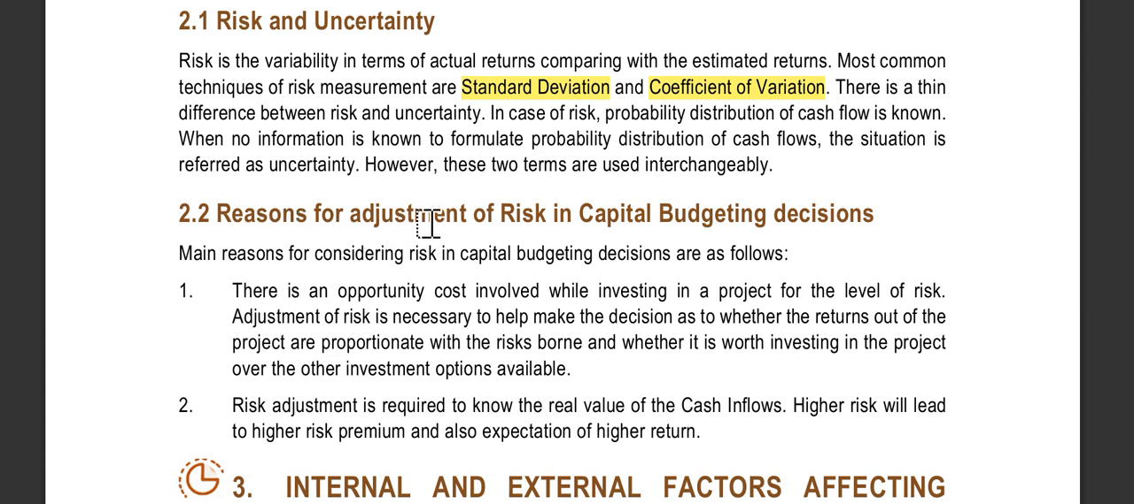Reasons for adjustment of risk in capital budgeting decisions. The main reasons for considering risk in capital budgeting decisions are as follows. There is an opportunity cost involved while investing in a project, for the level of risk. The adjustment of risk is necessary to help make a decision as to whether the return from the project is proportionate with the risk borne, or whether it is worth investing in the project over the other investment options available.